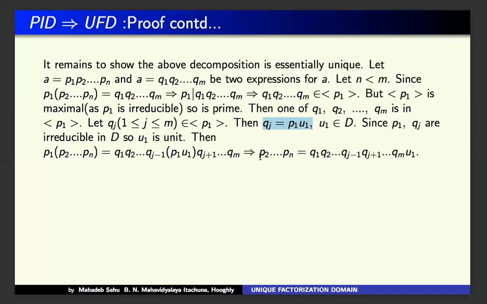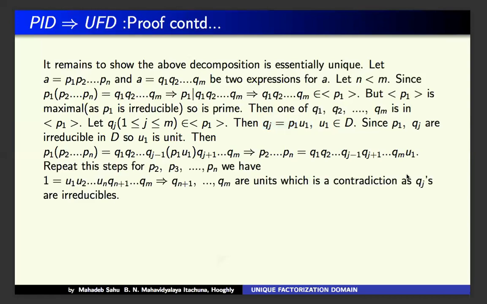So we get, after erasing this bracket and taking P1 outside, as we have an integral domain also, therefore P2 up to Pn is equal to Q1, Q2 up to Qj minus 1, with U1 remaining on the side, and then Qj plus 1 up to Qm. So it is because of the integral domain.